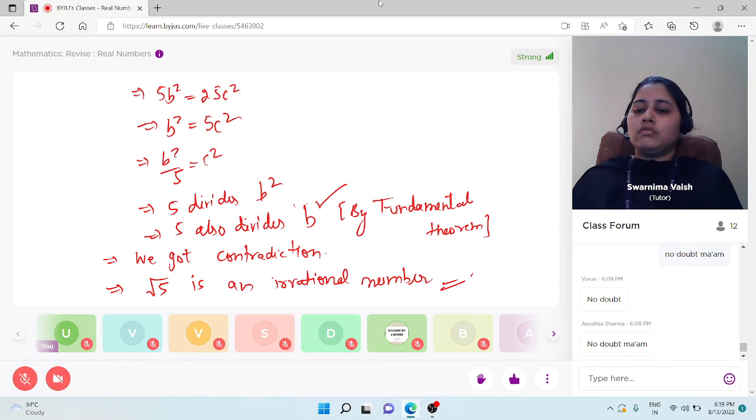Students, is it clear to all of you? Can you prove √5 is irrational? In the same way, you can also prove the irrationality of √7, √11, √13, anyone you can prove. Clear, students, this one?